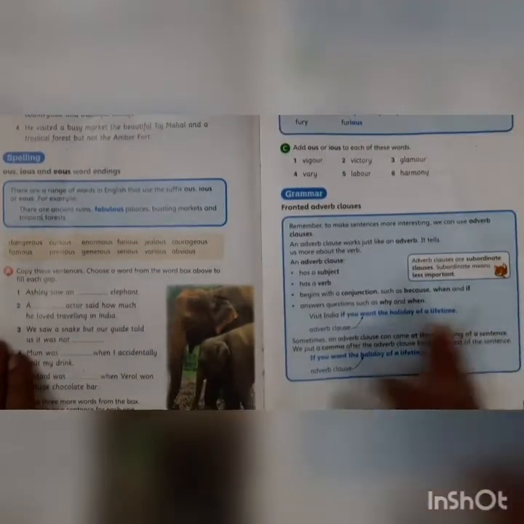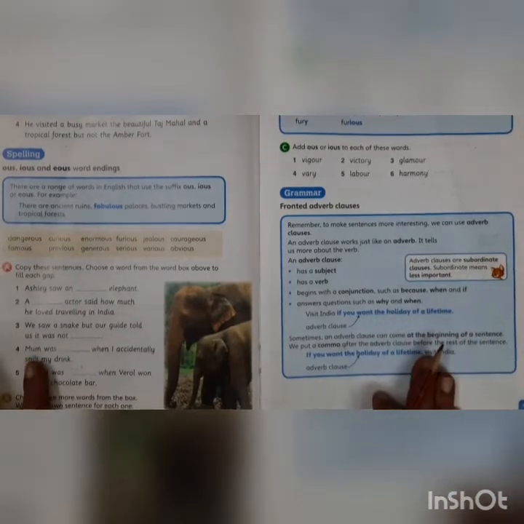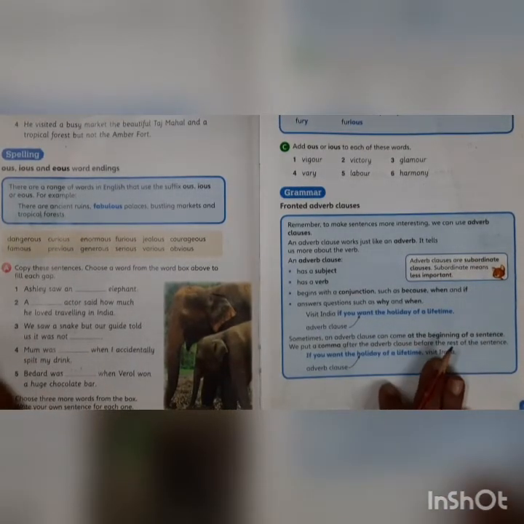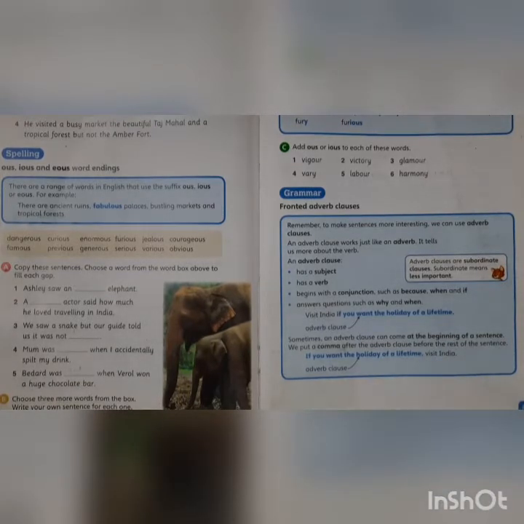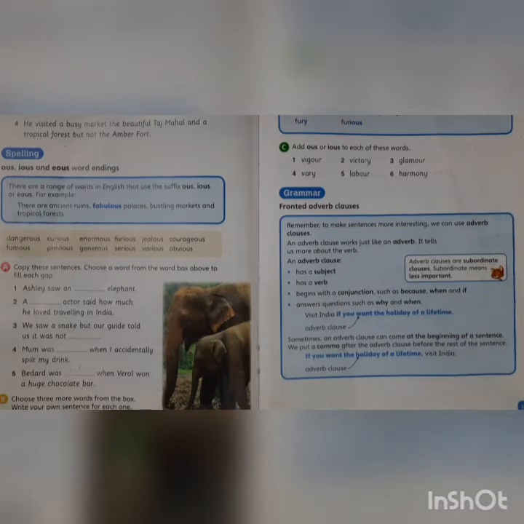So children, whatever is given over here, I have given you notes. It was just done 2 weeks ago. So you will have to revise that, right? Okay, children, can you tell me, just compile a list of conjunctions that you can begin your adverb clause with. You could pause the video and take a pencil and write, children.